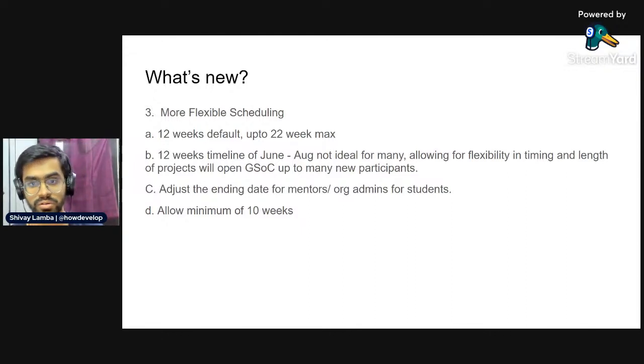And that way, the timing and the duration can be changed based on the common agreement between the student and the mentor for that particular project. So these are some of the largest things that are going to be coming up for this new Google Summer of Code 2022. These are some of the bigger changes that are coming up.